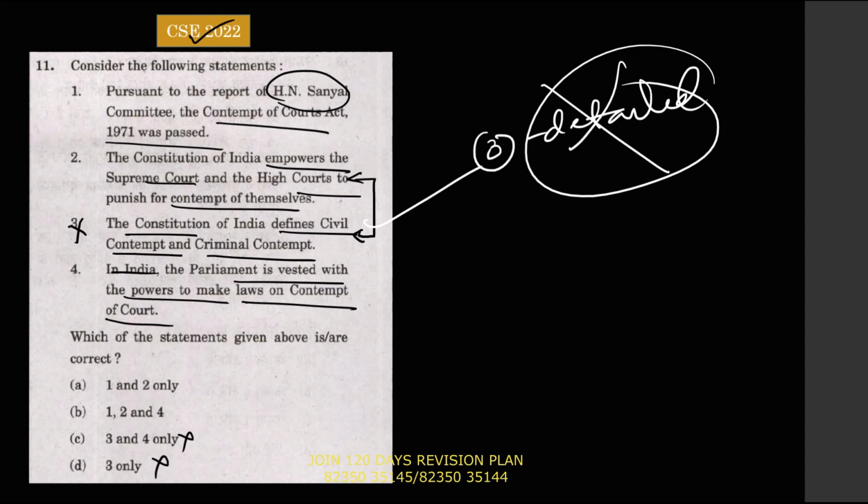Logic says, if statement 1 is correct, that there is a law which is the Contempt of Court Act, then obviously statement 4 has to be correct, because that law will be legislated by the Parliament only. So statements 1 and 4 have to go together. Therefore we get the answer B, 1, 2 and 4 only.